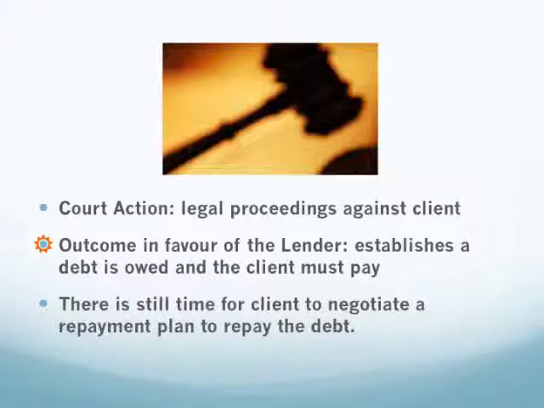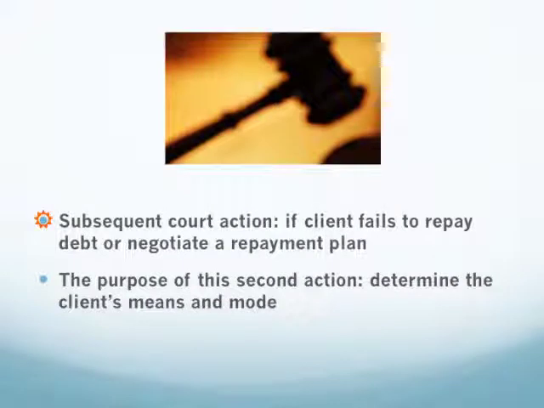If ordered in favour of the lender, the judgment will establish that a debt is owed and that the client must pay the debt. At this point, the client can still negotiate a repayment plan with the lender to pay back the money owed. Where the client can't pay back the judgment debt or does not negotiate a repayment plan, the lender may commence a subsequent court action for enforcement of the judgment debt. The purpose of this second action is to establish the client's means for repaying the debt and decide how they will repay it. For more examples, see the next slide.